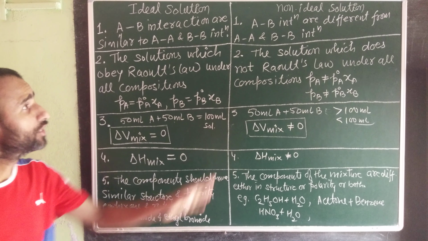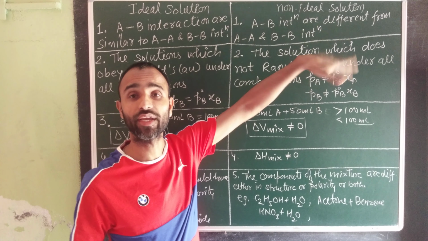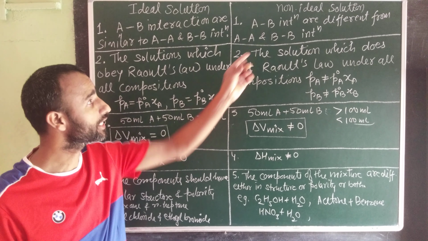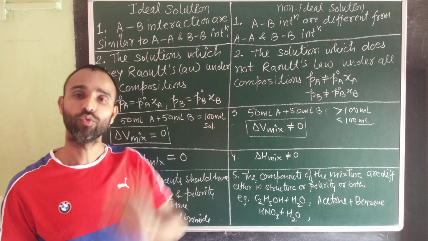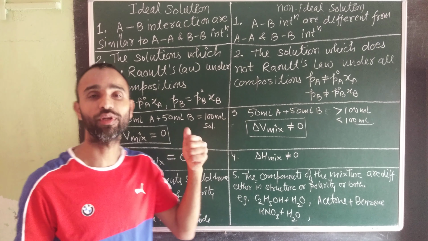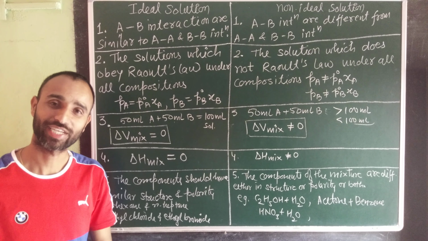Now you can say non-ideal solutions are again of two types. If attractions are different, they are either stronger or weaker. That part we will cover in our next lecture.